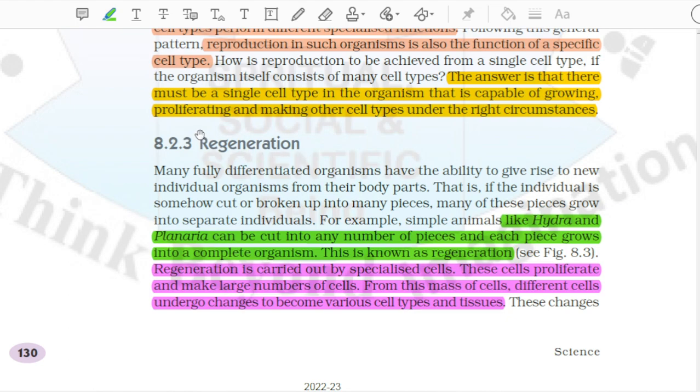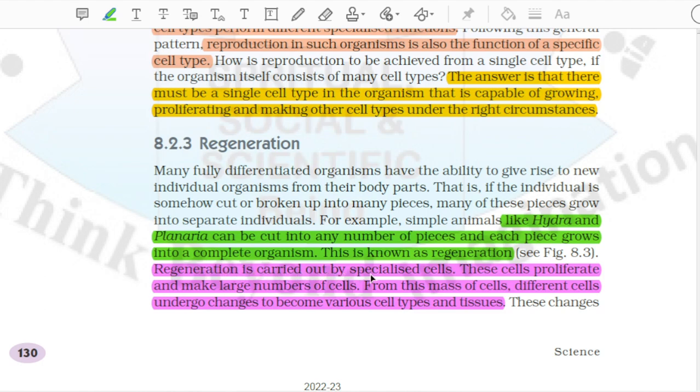8.2.3 Regeneration. Many fully differentiated organisms have the ability to give rise to new individual organisms from their body parts. That is, if the individual is somehow cut or broken up into many pieces, many of these pieces grow into separate individuals. For example, simple animals like Hydra and Planaria can be cut into any number of pieces and each piece grows into a complete organism. This is known as regeneration, see Fig 8.3.